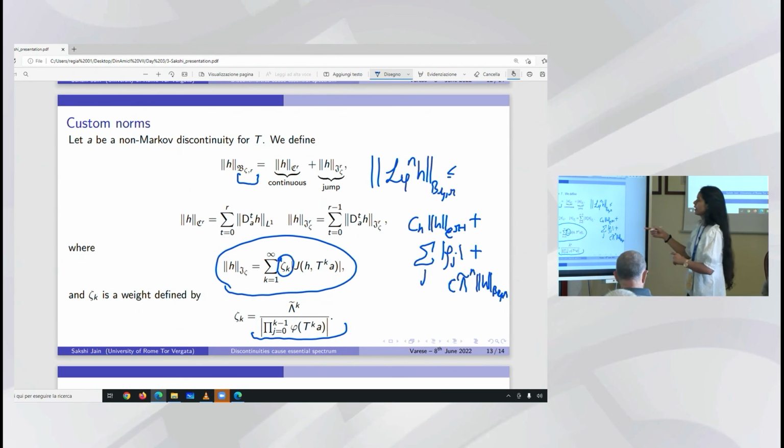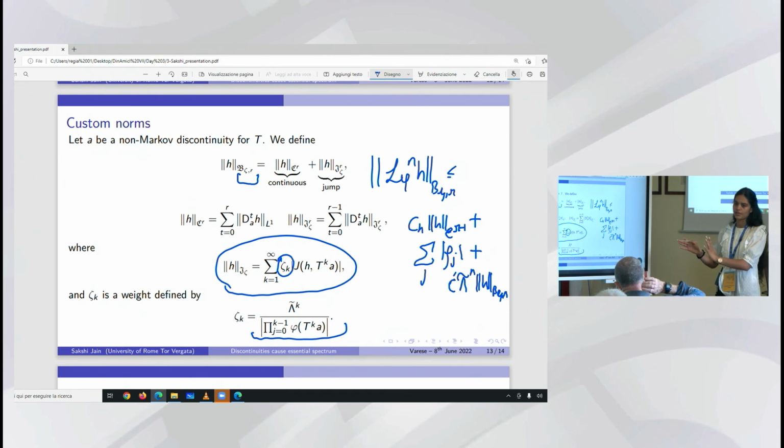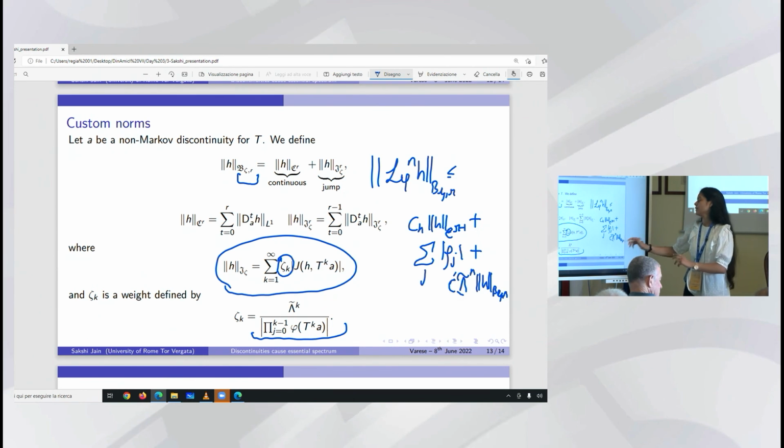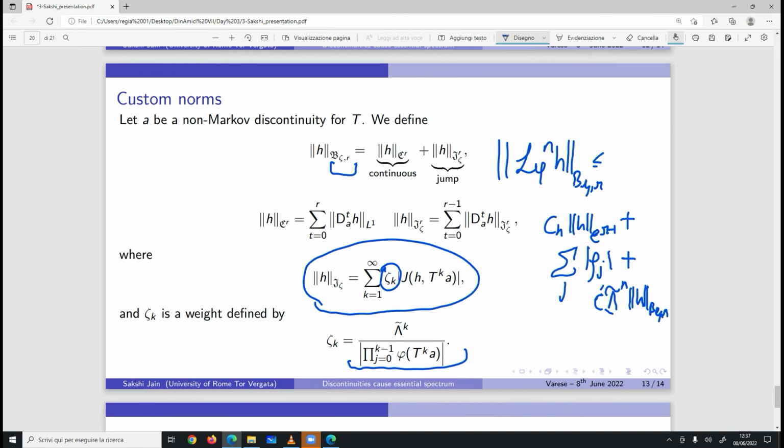So a Lasota-Yorke inequality, which looks like this, which might not be very clear what I have written, is with the stronger norm B zeta R and the weaker norm C R minus 1, and we get that the contraction coefficient in this Lasota-Yorke inequality is lambda tilde, where lambda tilde is any number very close to lambda, our lower bound. So it gives us that the essential spectral radius is less than or equal to this lambda tilde. Also, we proved compact embedding between C R minus 1. I mean, there are some technicalities within the proof of this particular theorem which I would not like to go into, but this is what it is.